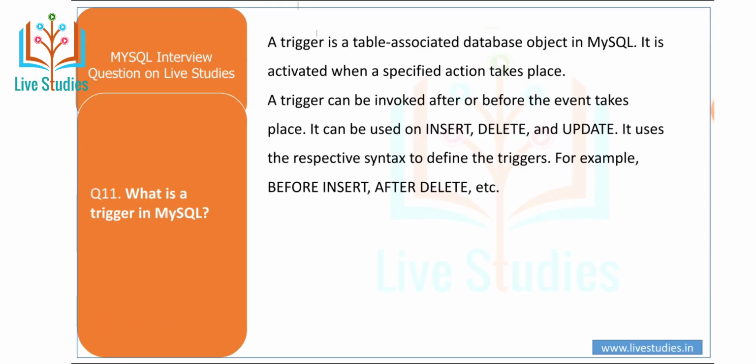Another question is what is a trigger in MySQL? A trigger is a table associated database object in MySQL. It is activated when a specified action takes place. A trigger can be invoked after or before the event takes place. It can be used on insert, delete and update. It uses respective syntax to define the trigger, for example, before insert, after delete.